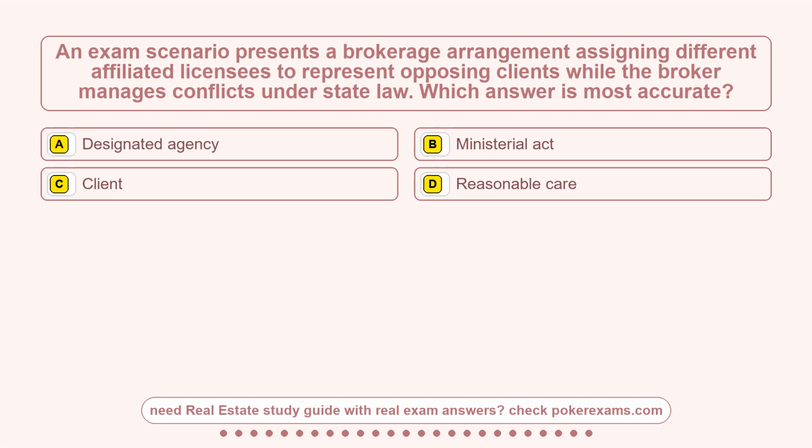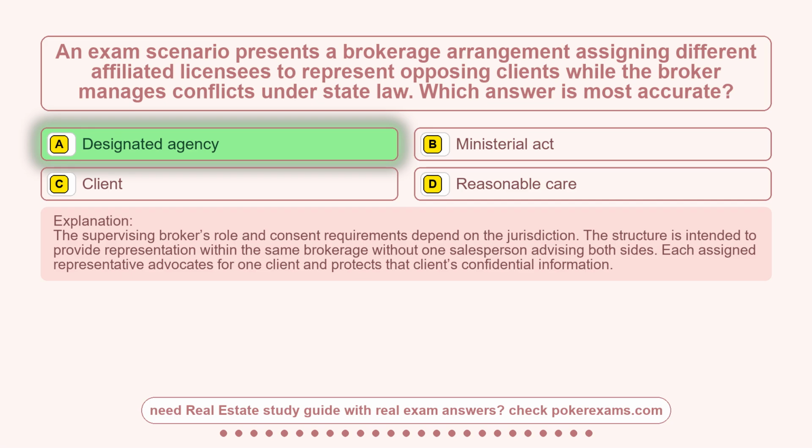Question 25. An exam scenario presents a brokerage arrangement assigning different affiliated licensees to represent opposing clients while the broker manages conflicts under state law. Which answer is most accurate? Option A, designated agency. Option B, ministerial act. Option C, client. Option D, reasonable care. The correct answer is option A, designated agency.